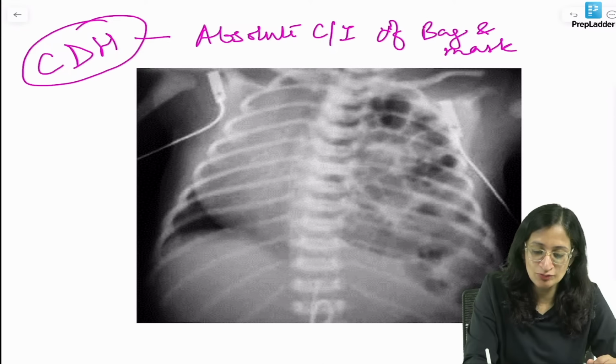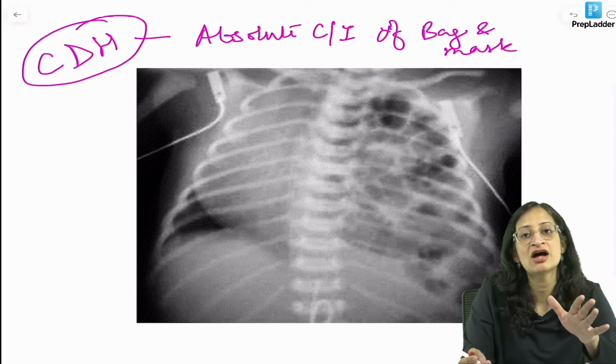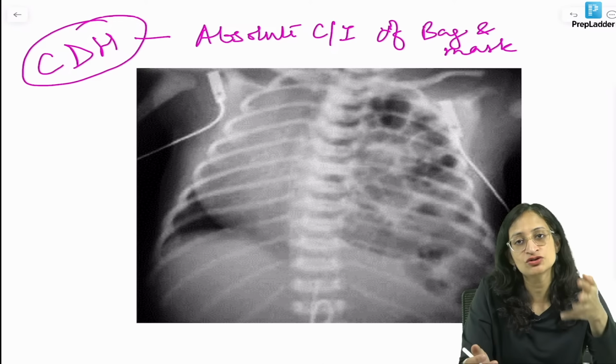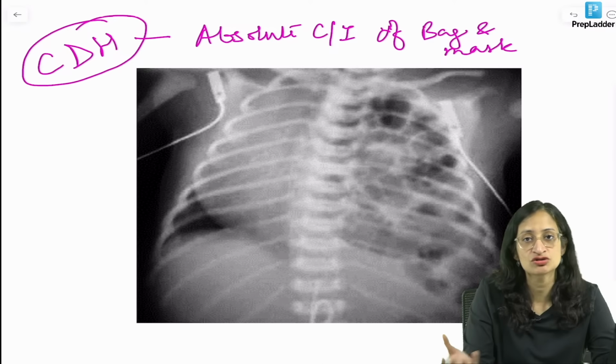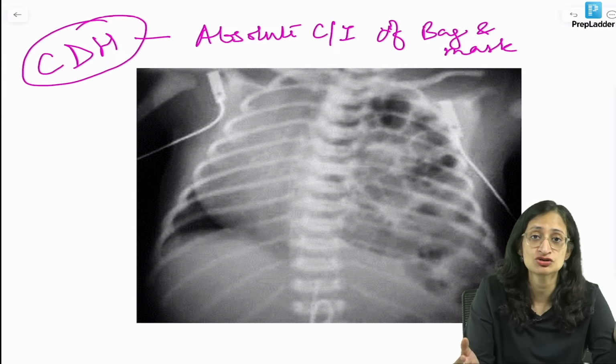So Vishnu is asking, pop-off valve at what pressure? The pop-off valve you can set. Usually for newborns, for pressure beyond 40 to 50 centimeters of water, the pop-off valve will release the pressure, because we don't want to give a higher pressure than that, it can cause pneumothorax.